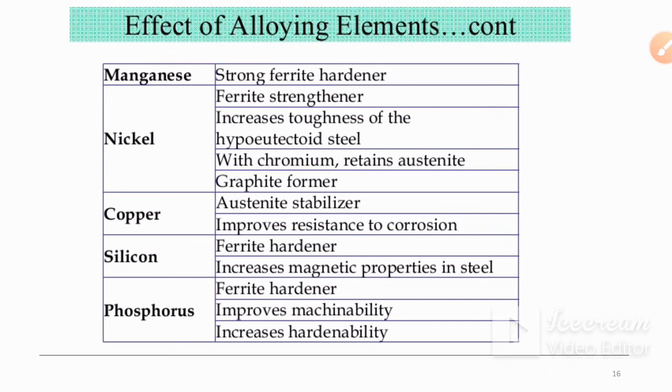Then silicon is a ferrite hardener. Silicon increases the magnetic properties in steels. Next is phosphorus. Phosphorus is a ferrite hardener. Phosphorus improves machinability and also increases hardenability.